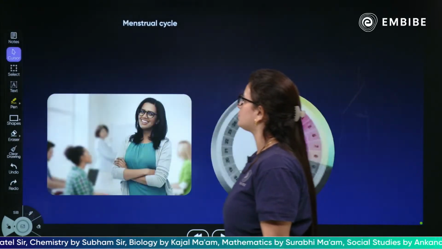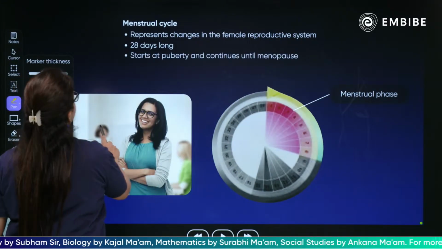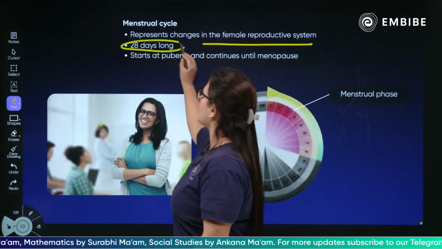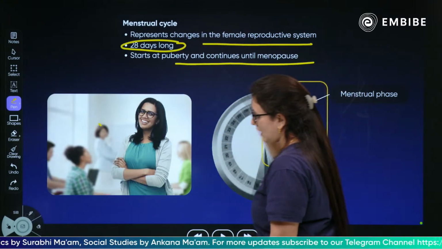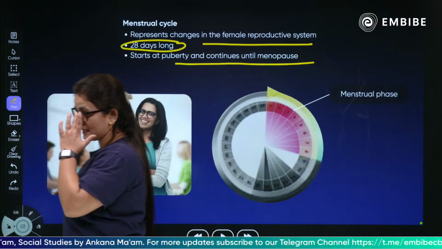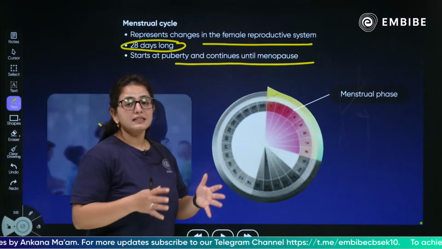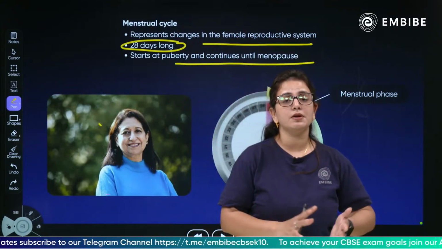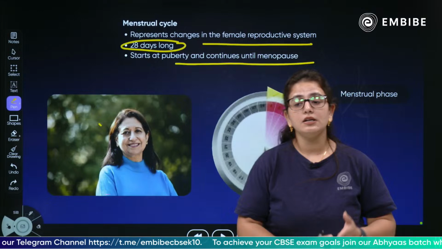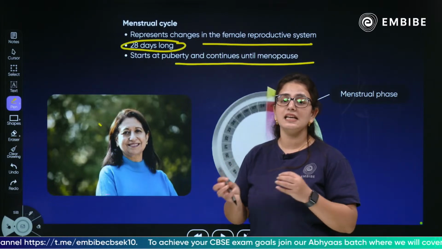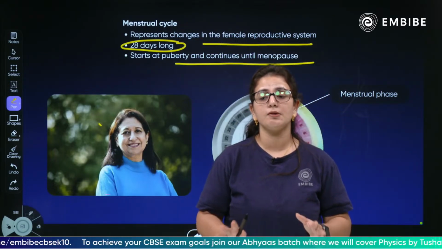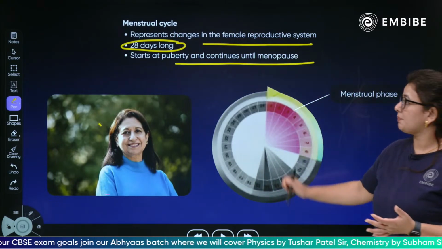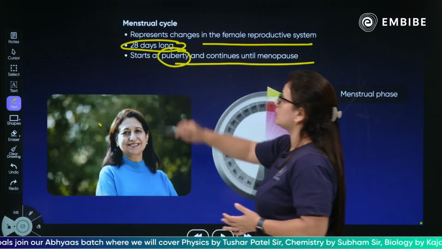As we discussed about menstruation, children, it is a fact that it basically represents changes in the female reproductive system, and it is a 28-day long cycle that starts at puberty and lasts until menopause. Yes, the female sex hormones assist the whole development of the female reproductive system. The whole 28-day cycle, the release of the egg, the unfertilized egg removal, everything is maintained by the female sex hormones. It starts at puberty, when the secondary sexual characteristics develop.